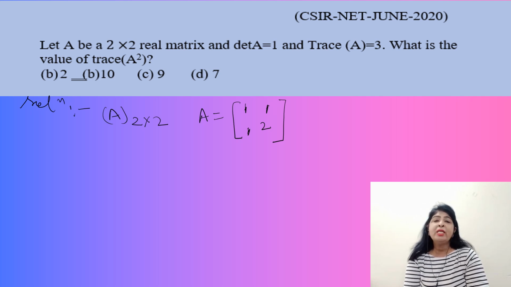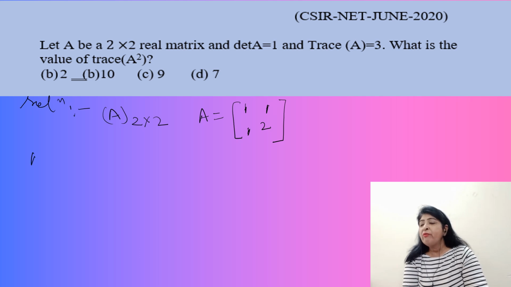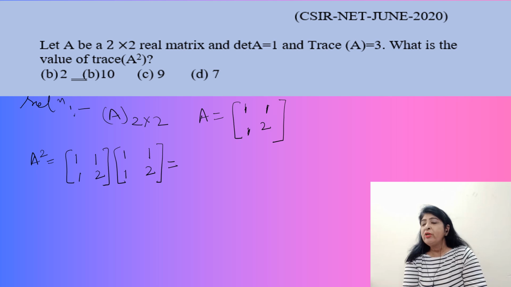So what will be the trace of A square? We find A square. A square is [1 1; 1 2] times [1 1; 1 2], which is equal to 1 into 1 plus 1 into 1, 2; 1 into 1 plus 1 into 2, 3; 1 into 1 plus 2 into 1, 3; 1 into 1 plus 2 into 2, 5.